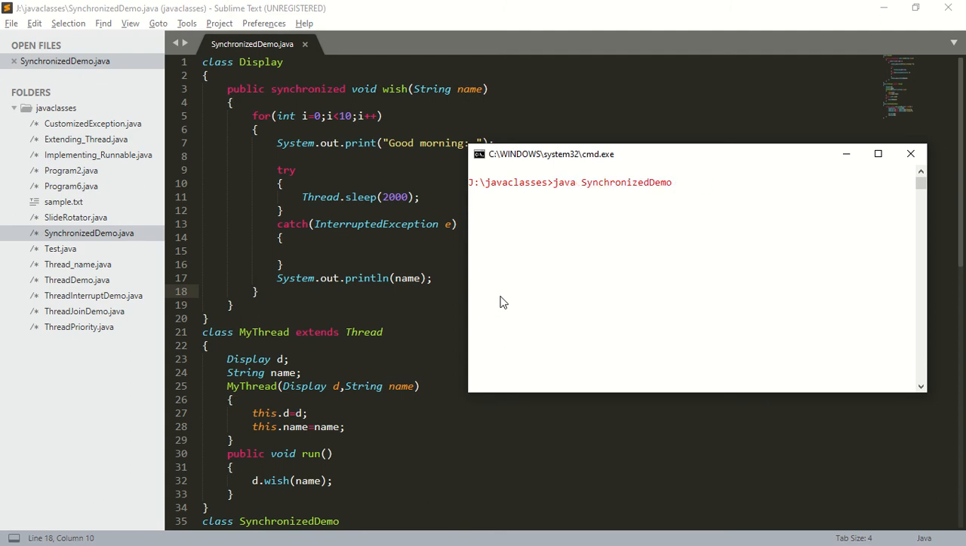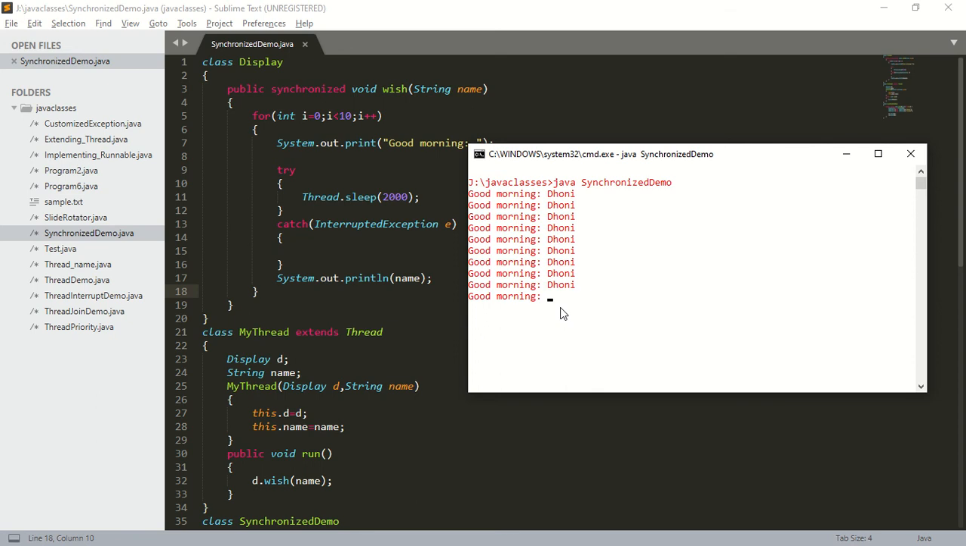Java SynchronizedDemo. Now when I run this program, what will be the output? The output will be either Dhoni first or Yuvraj first. You can see, good morning. Okay, Dhoni came. So only after the Dhoni thread has executed, the Yuvraj thread will get a chance. So Dhoni. Only after Dhoni has completed its execution will Yuvraj get a chance.